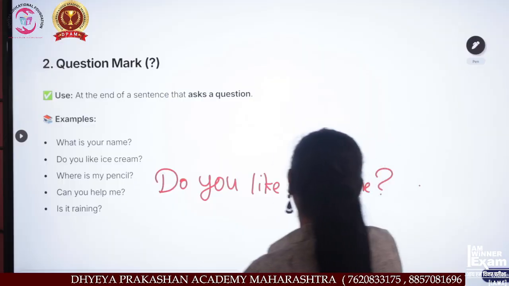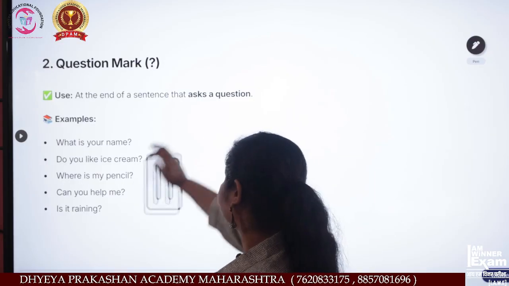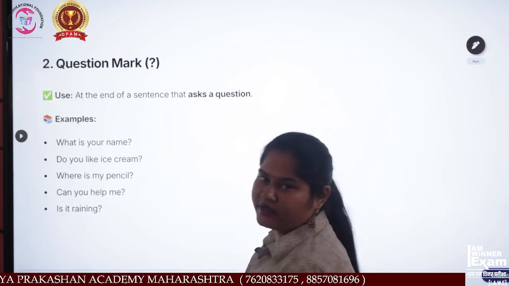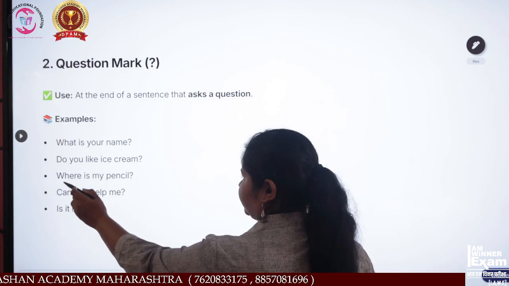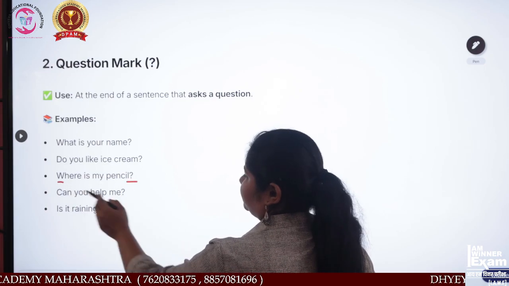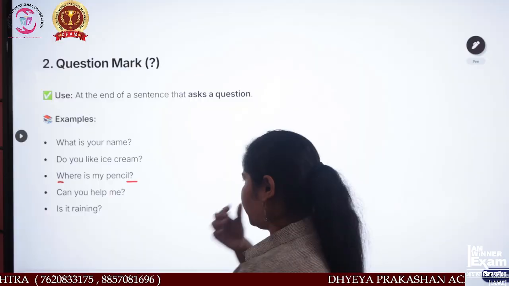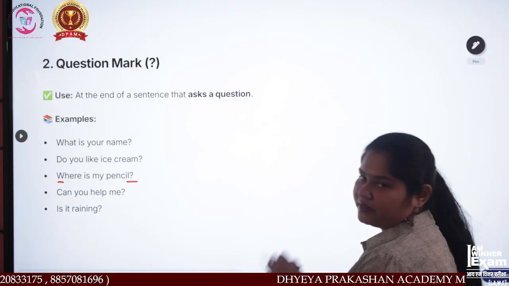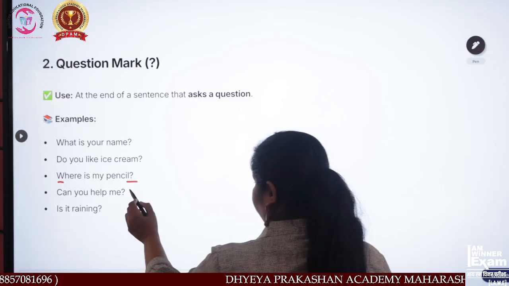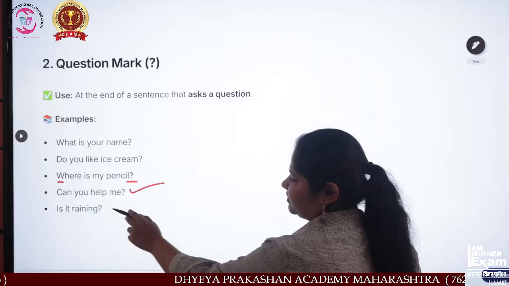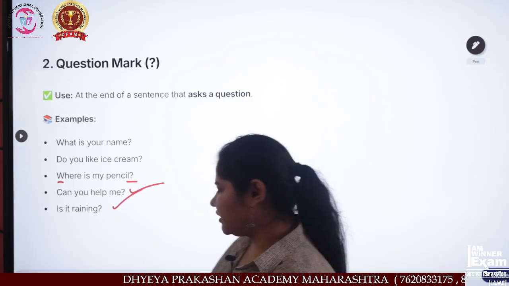Now, next sentence is what? Where is my pencil? See, this is also right. Last question mark, starting with a capital letter and words are small. Okay, can you help me? This is also right. It is raining. This is also right.